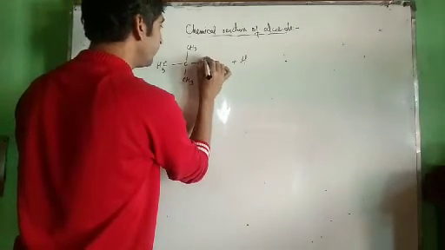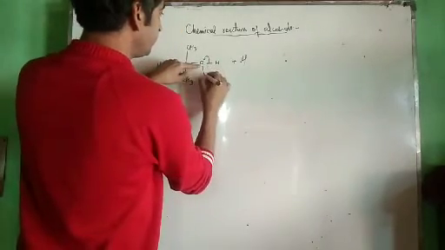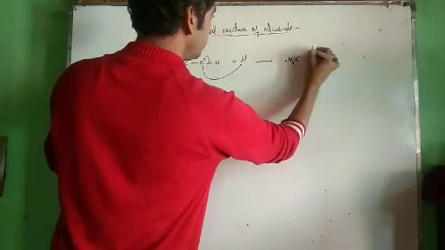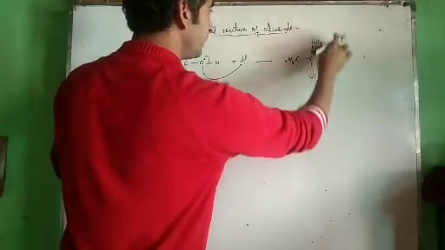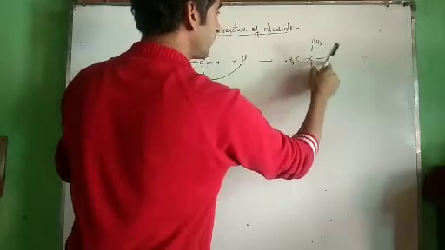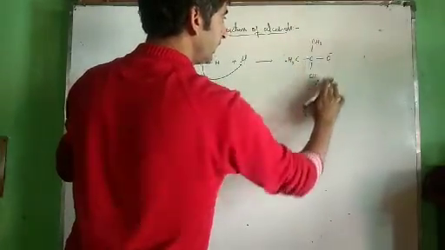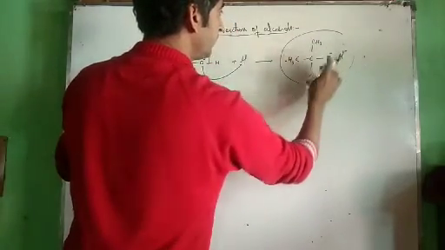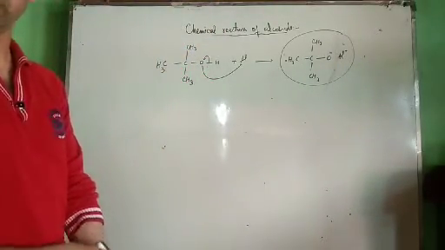This bond will break towards this side. Now what happens? This becomes O negative. This O negative attacks aluminium. I get CH3, CH3. Tell me what type of group is there? It is tertiary butyl group. This is tertiary butyl oxide ion. And to this tertiary butyl oxide ion, we are adding aluminium plus. This is aluminium tertiary butoxide. Tertiary butoxide aluminium ion or aluminium tertiary butoxide, it will be very much useful.